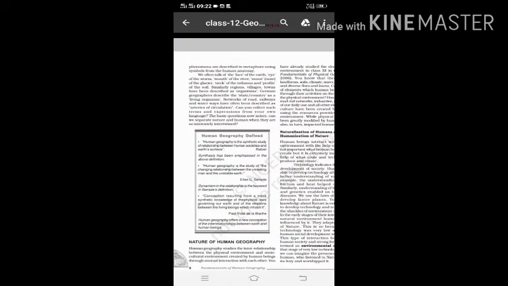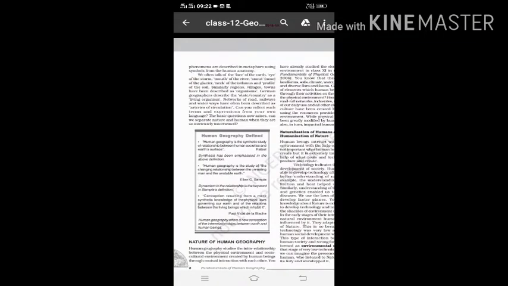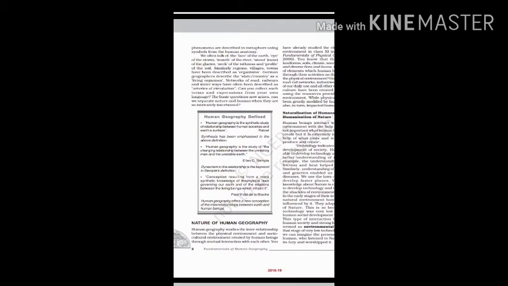So now geography is divided into two parts, physical geography and human geography. Physical geography deals with the physical properties of the environment, that is lithosphere, hydrosphere, exosphere, ionosphere, mesosphere, etc. We live in the lithosphere. And human geography deals with the socio-cultural, political, economic aspects of life. So I hope you have understood it.